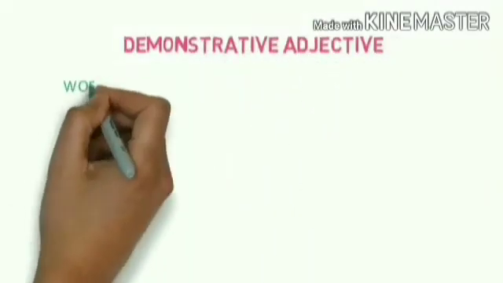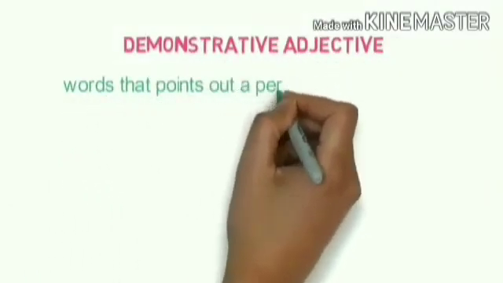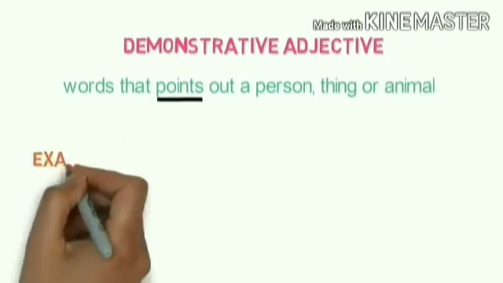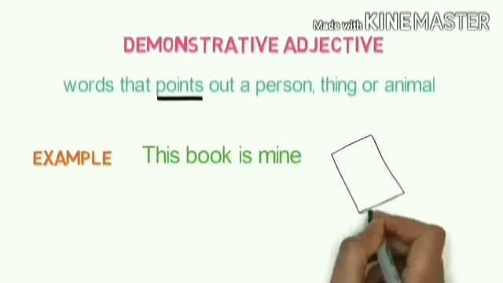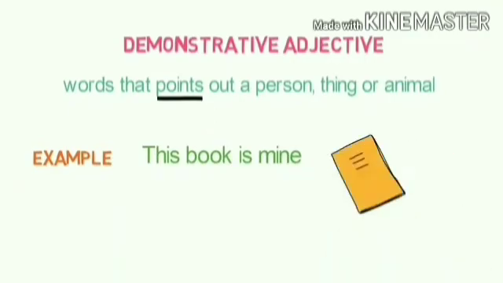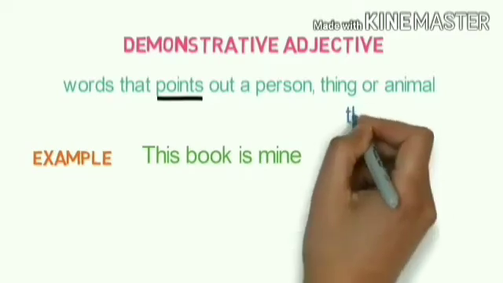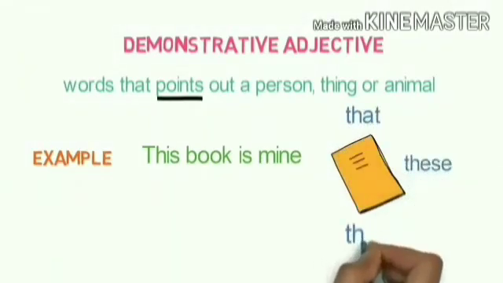Demonstrative adjective. Words that point out a person, thing or animal are called demonstrative adjectives. Here the word to be noted is points. This book is mine. Now here we can also use that, these and those. Here we are pointing out a book. This book. You understood now? The same thing applies in pronouns. Demonstrative pronoun.